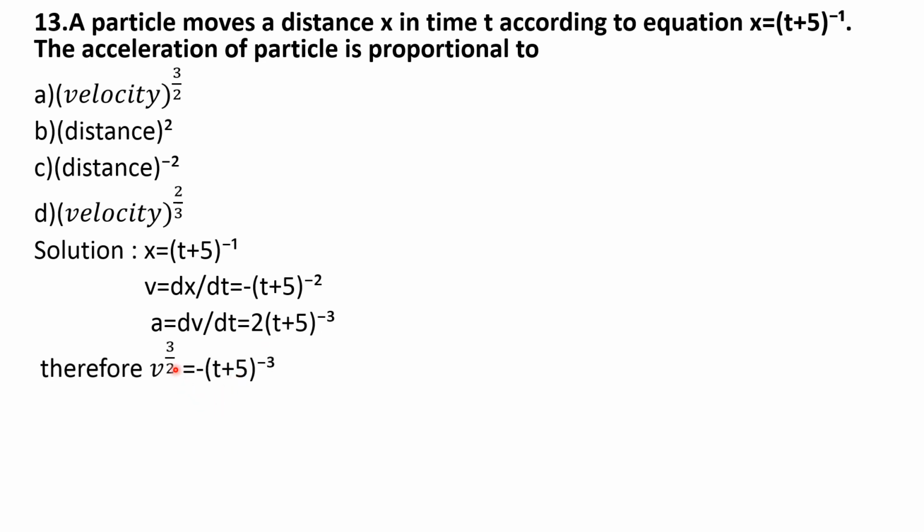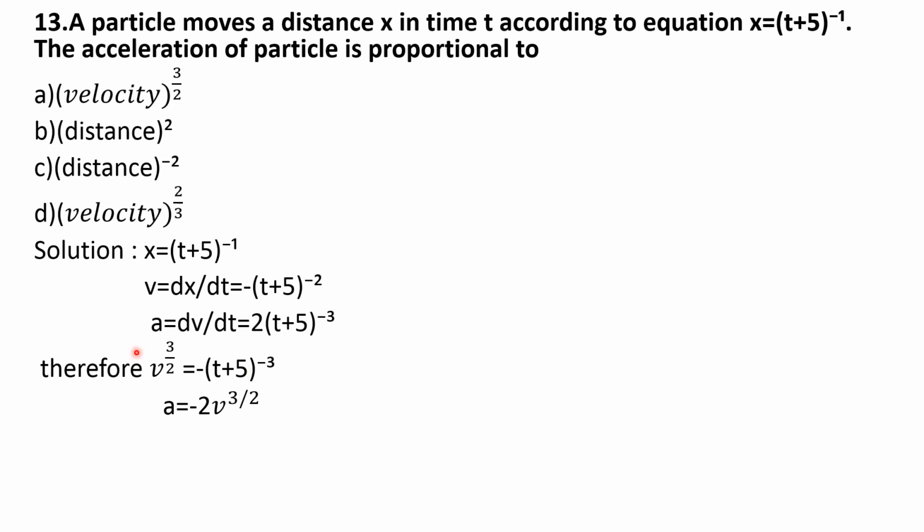Then v to the power 3 by 2. If you take the power of velocity as 3 by 2, then this equation becomes minus t plus 5 whole to the power minus 3, means minus 2 into power 3 by 2, that 2 gets cancelled, remaining is minus 3.